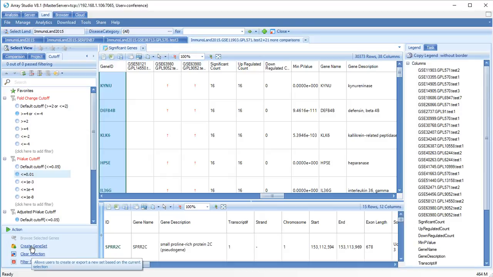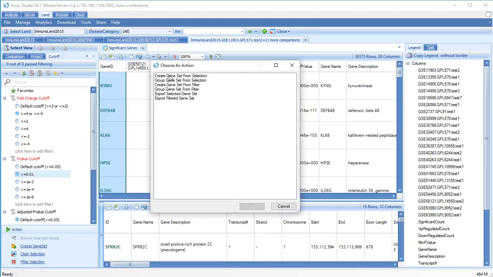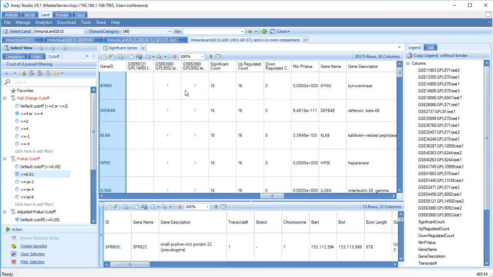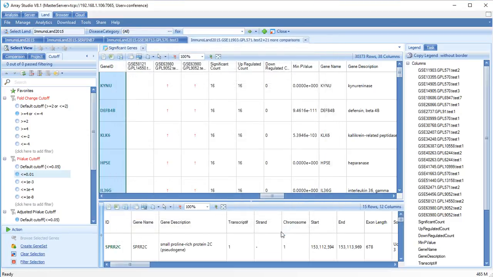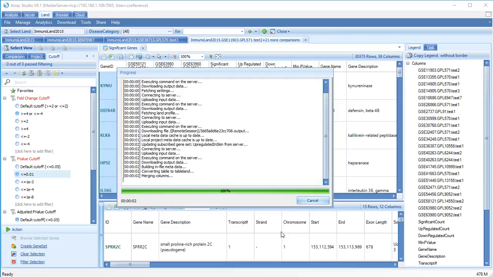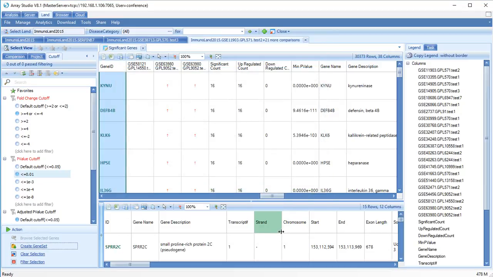Click Create Gene Set, create gene set from selection, and name it. Now we can search for these genes by the gene set name.